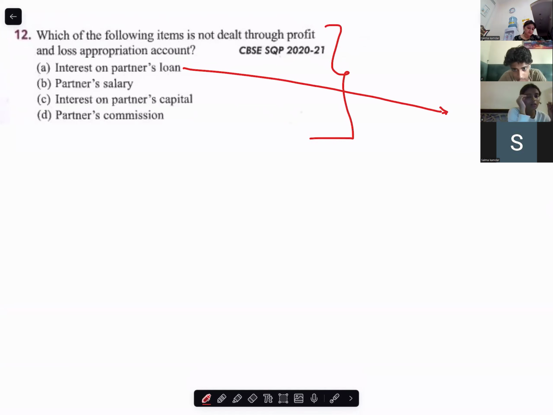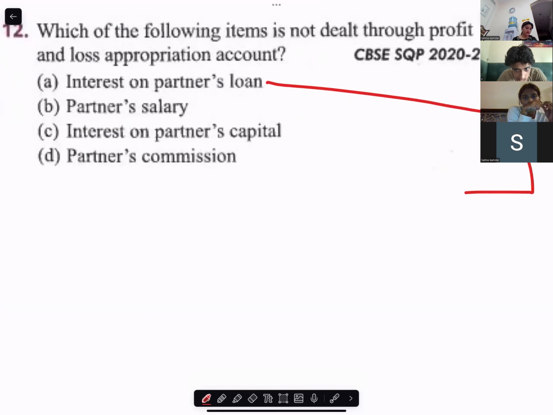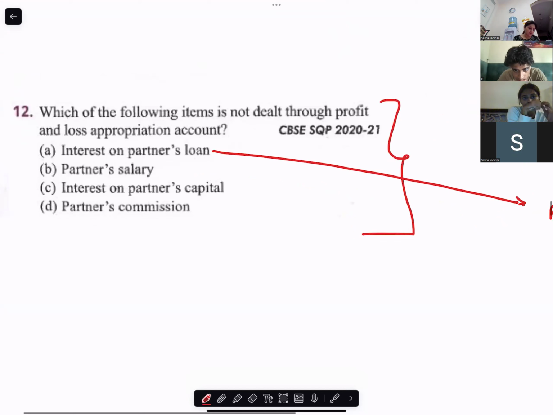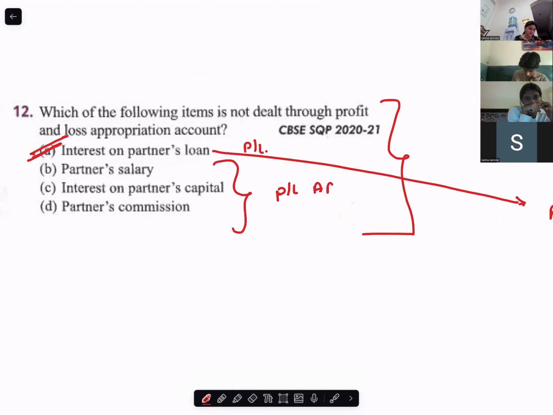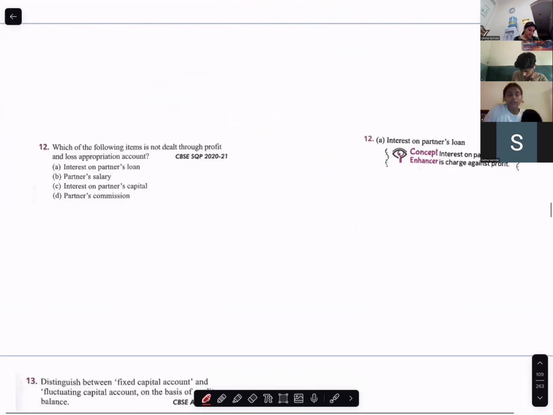It's in the partner's profit and loss account and partner's capital. Okay. We want to talk only about profit and loss appropriation account. So interest on loan will go to profit and loss account. So this is not dealt through appropriation account. Yes, miss. So the answer is option A. The rest are all dealt with profit and loss appropriation account. Are you with me? Yes, miss. Go to the 13th one.